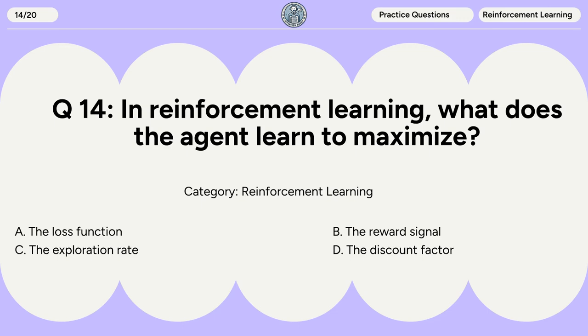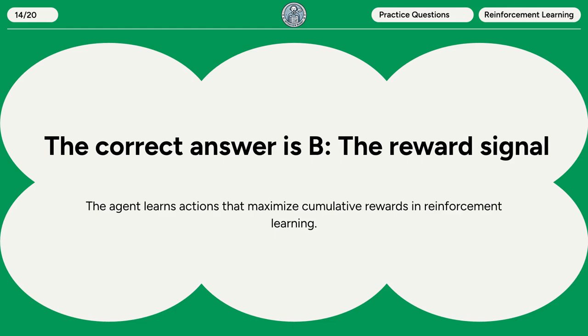Question 14. In reinforcement learning, what does the agent learn to maximize? A. The loss function. B. The reward signal. C. The exploration rate. D. The discount factor. The correct answer is B. The reward signal. The agent learns actions that maximize cumulative rewards in reinforcement learning.